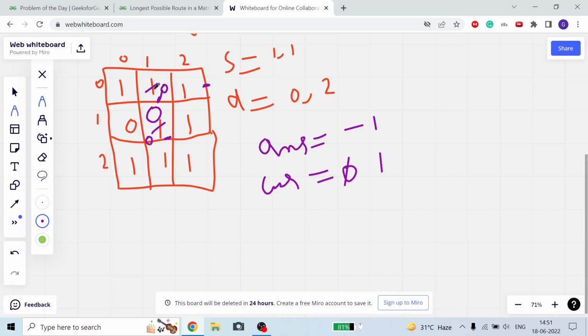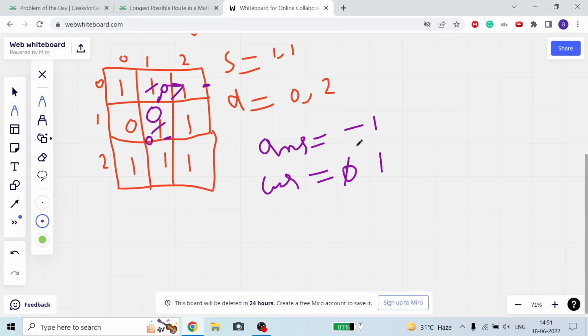Okay, now from here we can go here, we can go here, but if we come here then this is of no use for us. If we go here, this will become 0 and our current will increase to 2, but from here we cannot go left, right, up or down. So this is just a wastage of move. So what we will do, from here we try to move here.